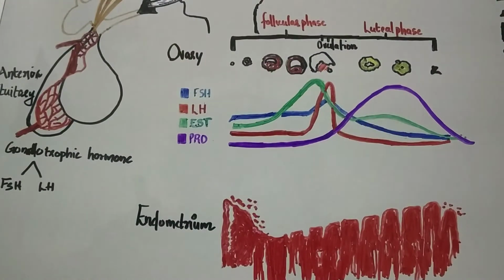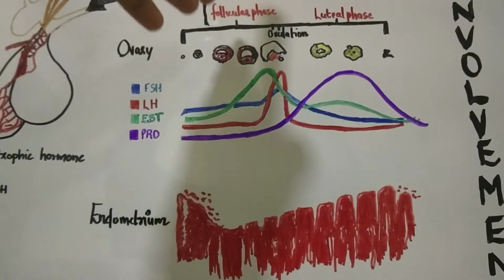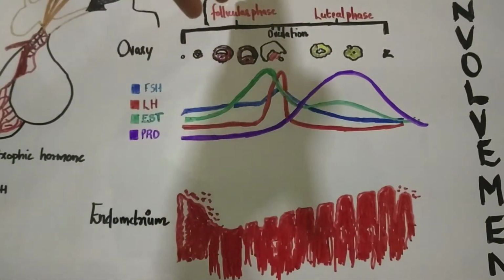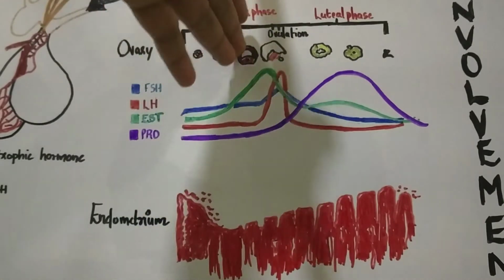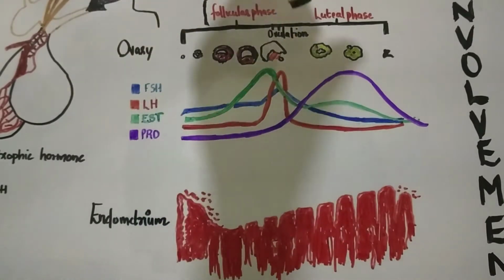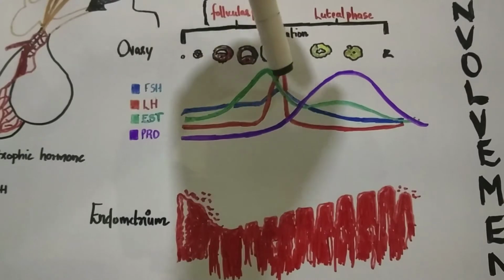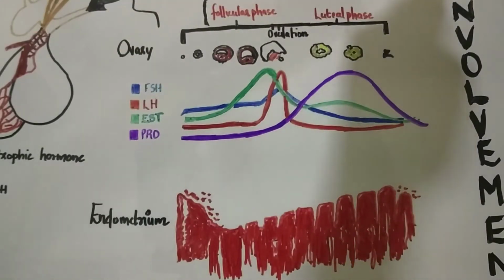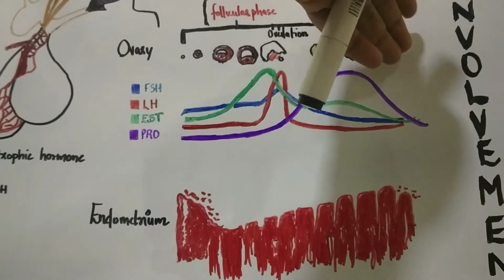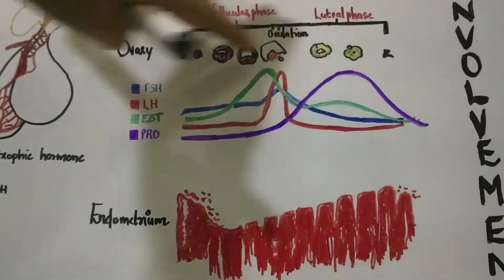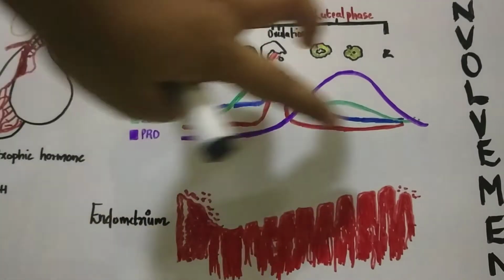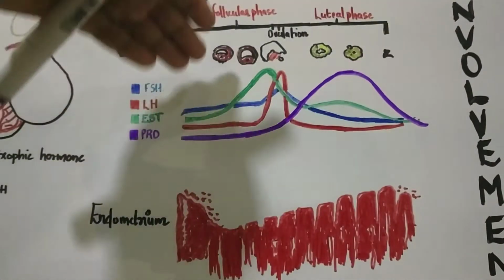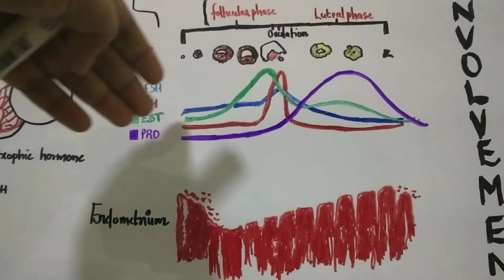In this figure, you can see various stages of the follicle in the follicular phase. That is the primordial follicle, which finally becomes the Graafian follicle, after which ovulation occurs, and during the luteal phase the corpus luteum is formed, and finally the degeneration of the corpus luteum occurs. So this is the first picture, and next is the graphical representation of the various hormones involved in the cycle.